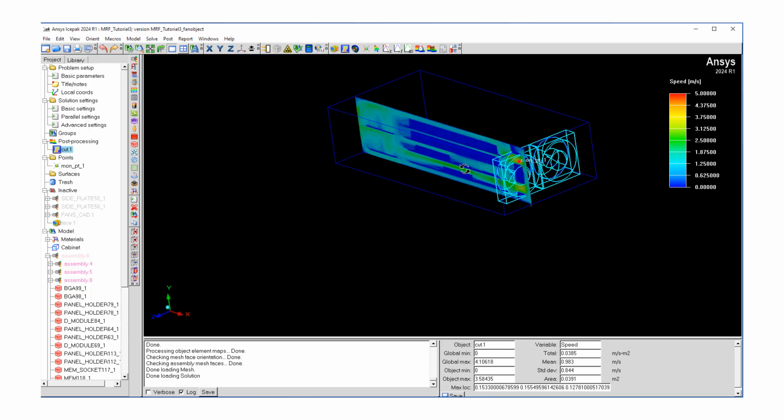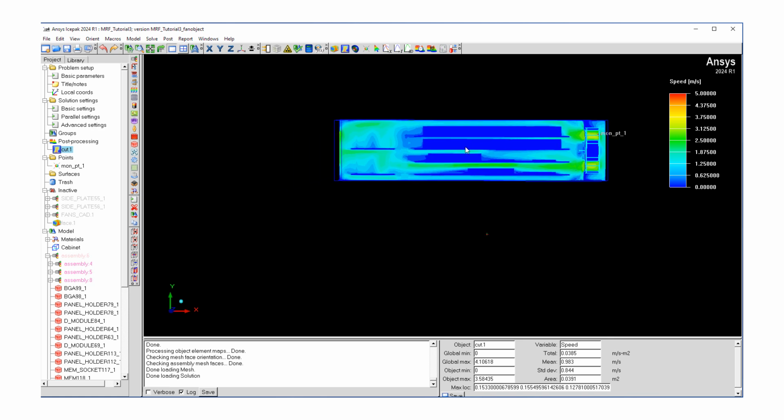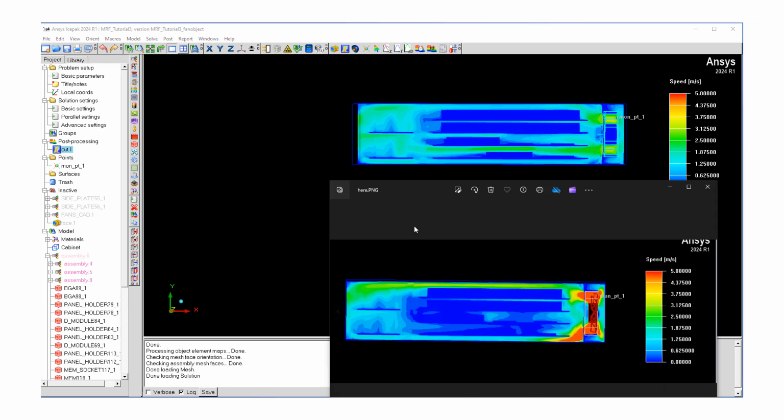We're going to hit done, and then we're going to look at the same view, and this is what the model predicts using the 3D fan model. And here I'm showing the results at the bottom on the same color scale, same view, when we've explicitly modeled the blade and the rotating swirling zone. As you can see, the flow distribution is fairly different, particularly near the fan area.